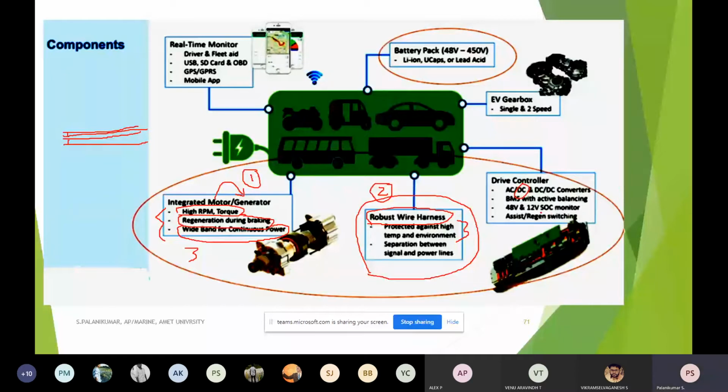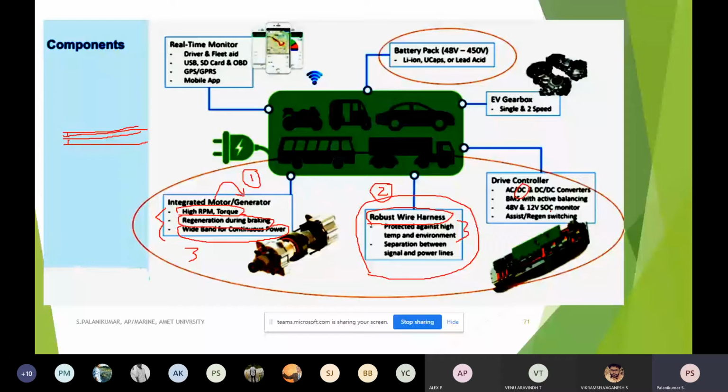Second important thing is active balancing with the battery management system. So this drive control, that's what I told. Whenever braking occurs, that braking power has to be given to a proper drive controller. That drive controller selects a suitable converter. By that, the battery will get charged. So there is a very active balancing with the BMS, that is nothing but the battery management system. In addition to that, a different state of charge monitor, 48 volt, 12 volt.